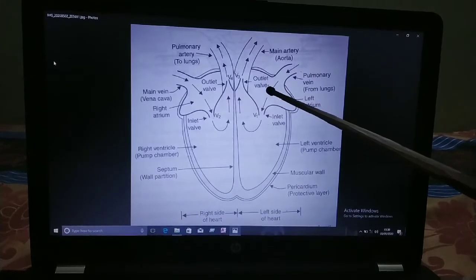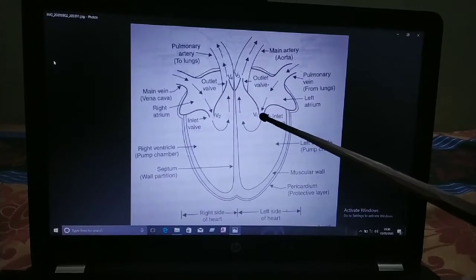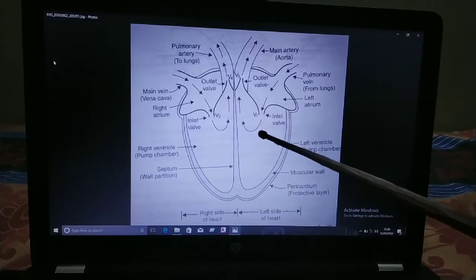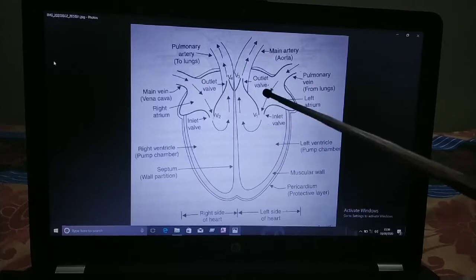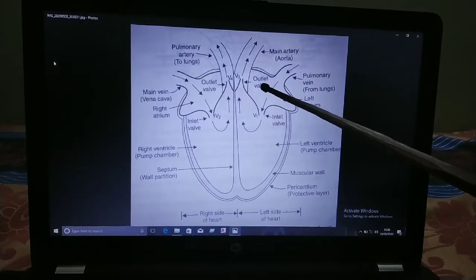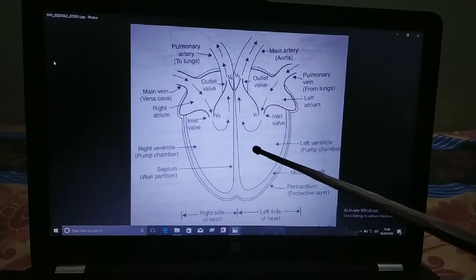From the left atrium, there is a valve present. The pure blood, brought by the pulmonary vein into the atrium, then enters through the valve into the left ventricle.